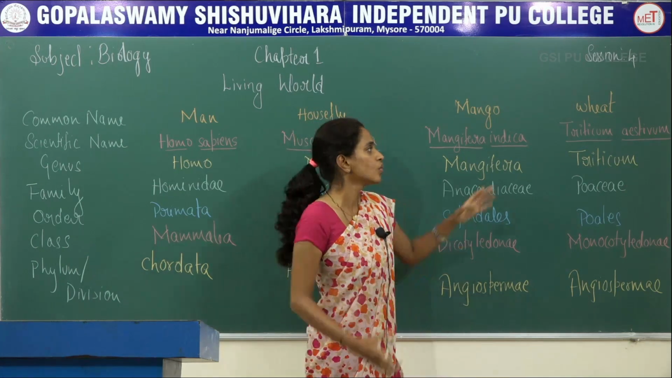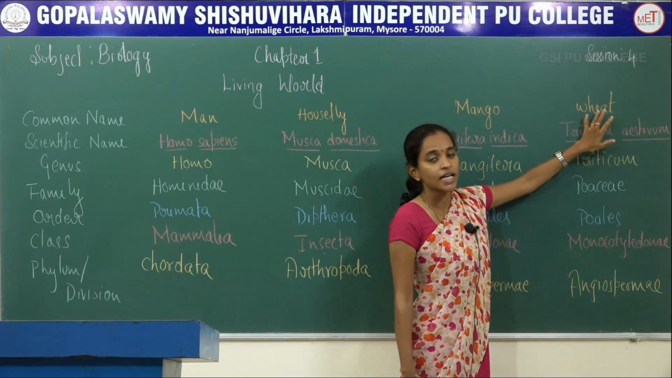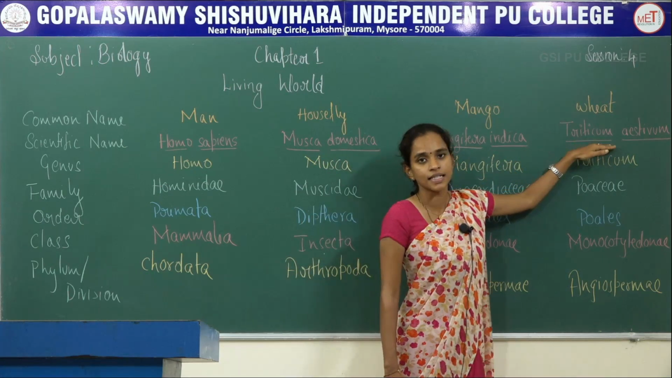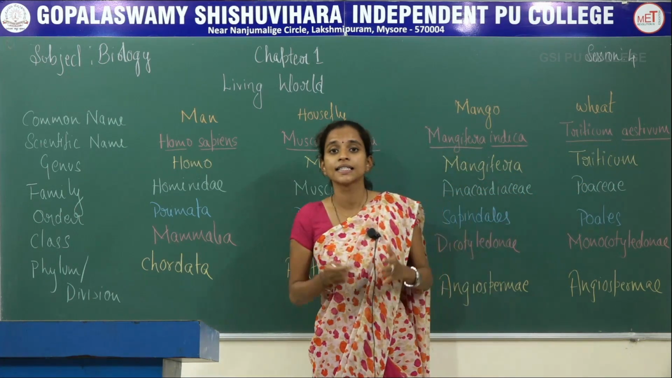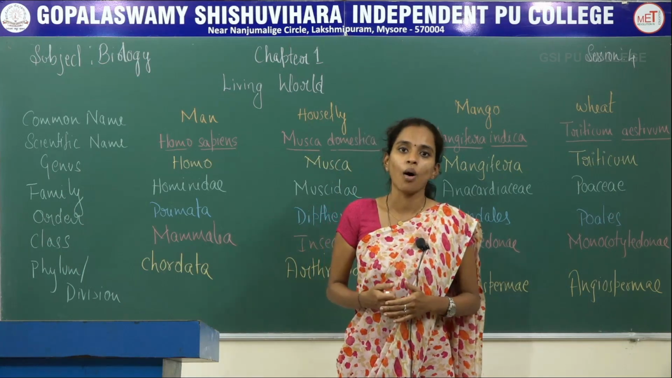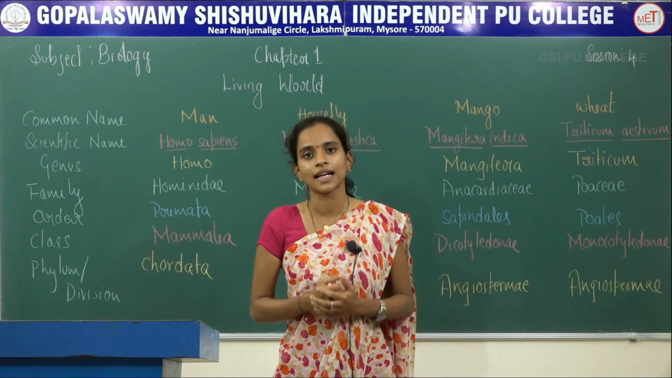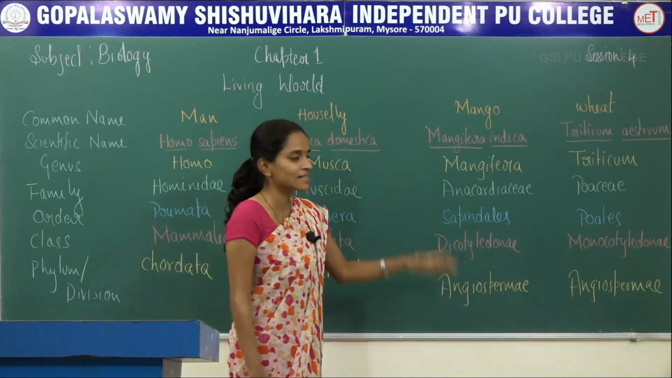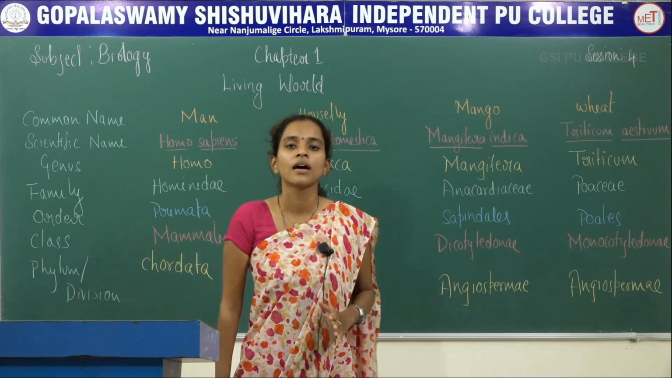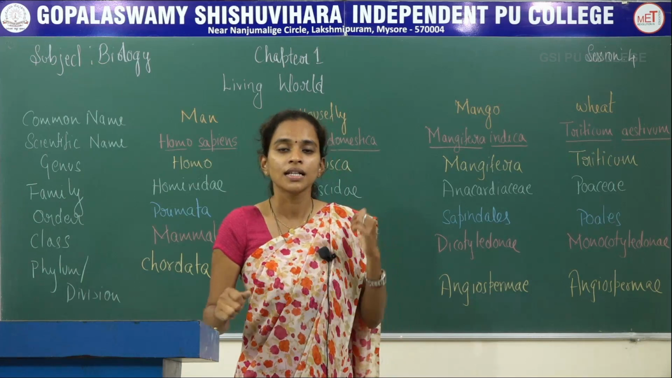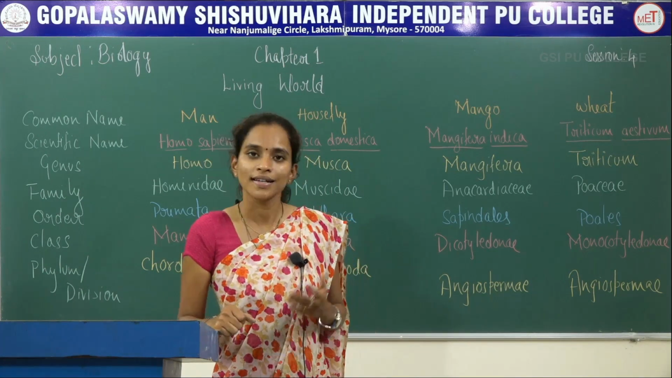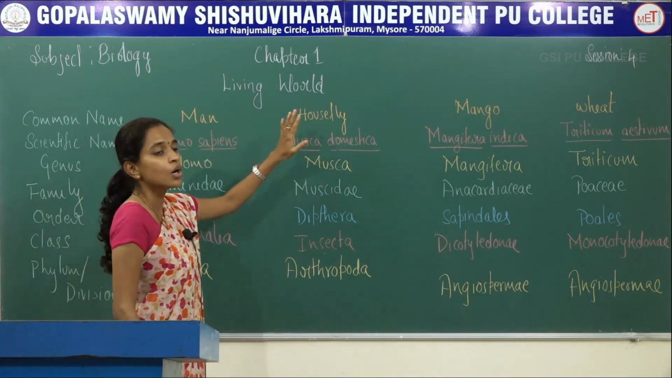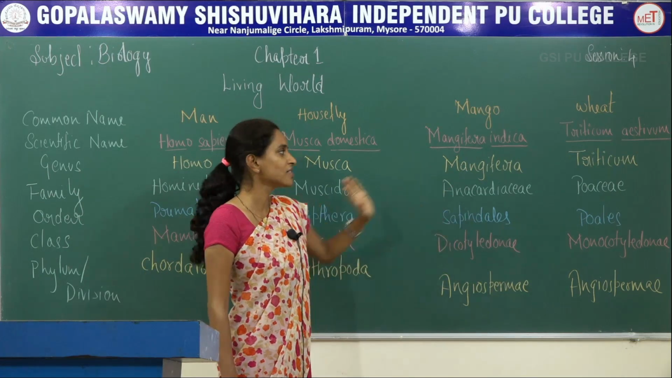Once again, to study the classification of wheat: the scientific name is Triticum aestivum. Triticum is the genus name, Poaceae is the family, Poales is the order, Monocotyledonae is the class, and the division is Angiospermae. So these 4 classifications are very important from your exam point of view. Why? Because one out of these is a compulsory question in your tests as well as examinations.